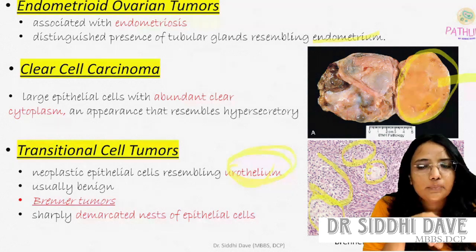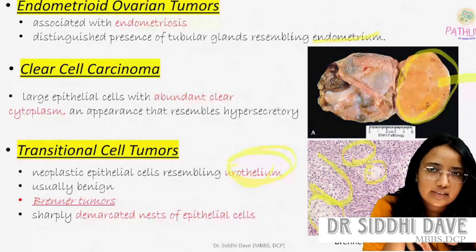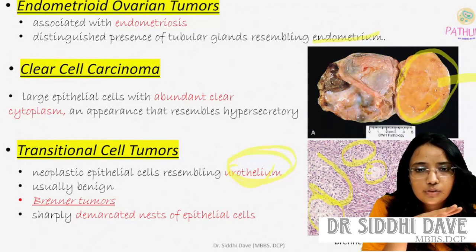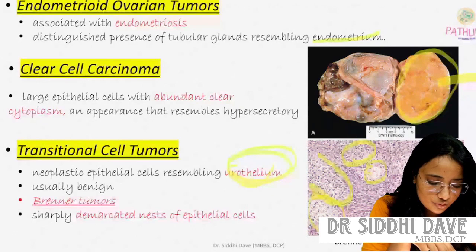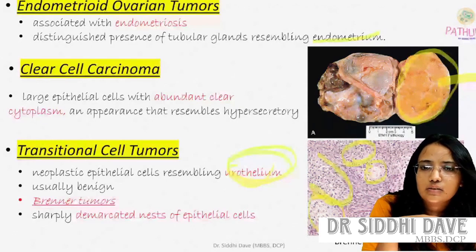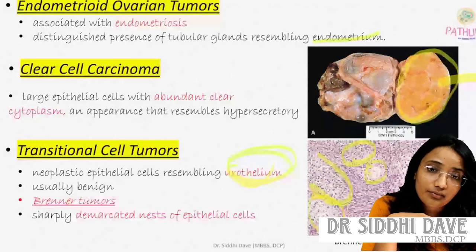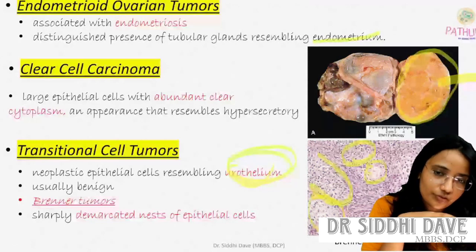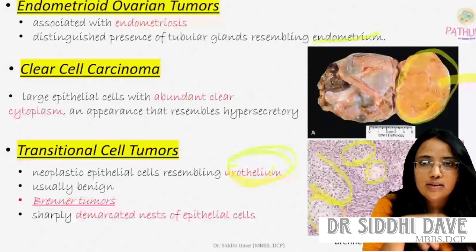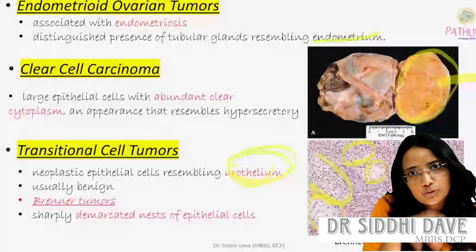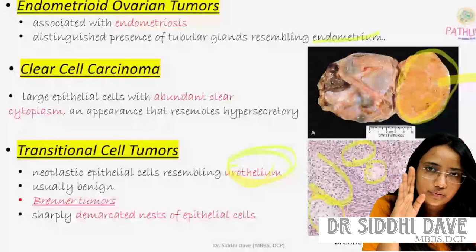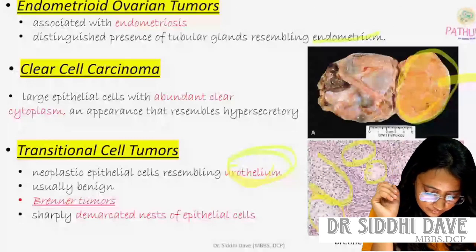If you have a Brenner tumor histology slide, it is very easy to identify. The gross specimen shows a yellowish, soft, glistening cut surface, and on histology you see nests of cells resembling the urothelium. So the tumor is a transitional cell tumor, also known as Brenner tumor.